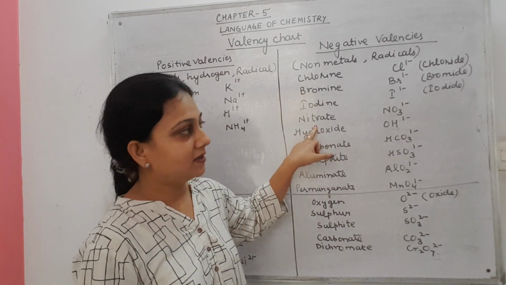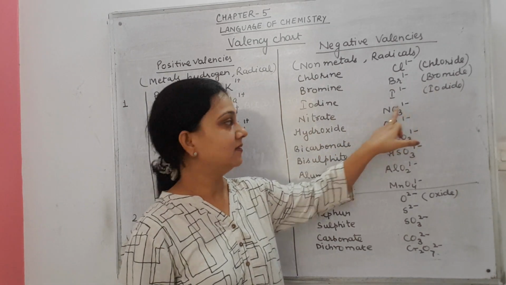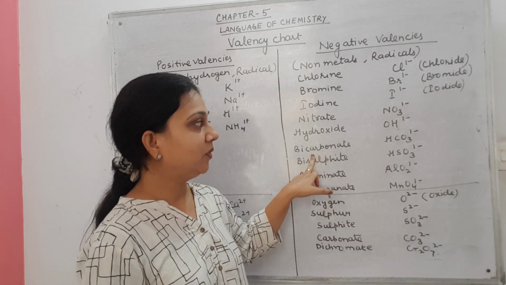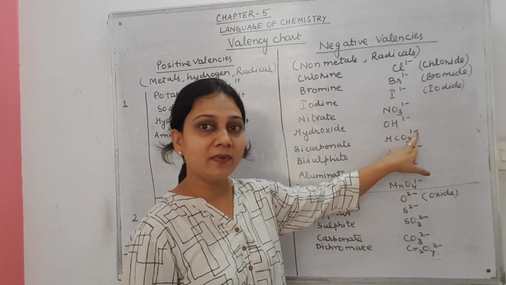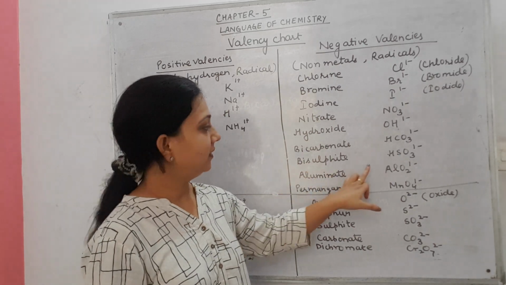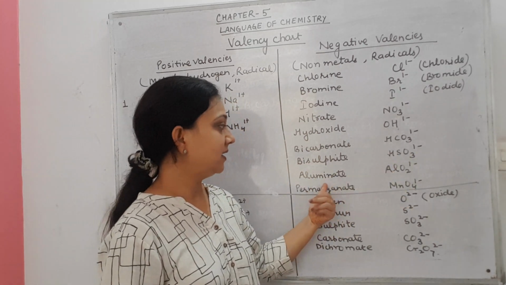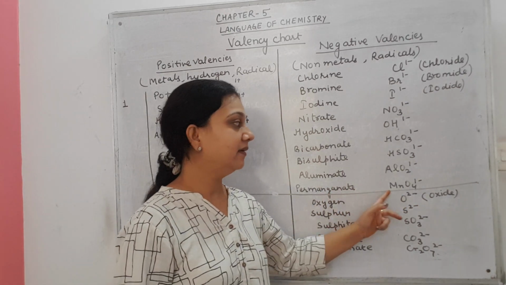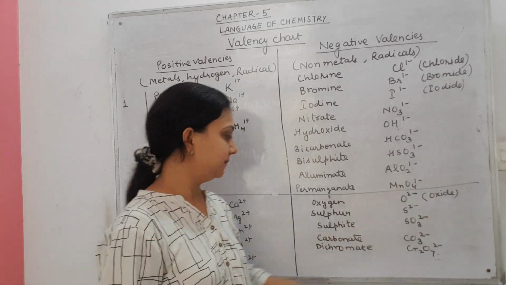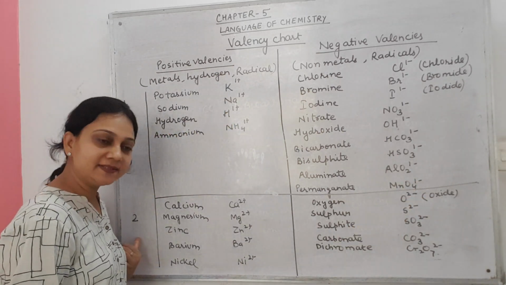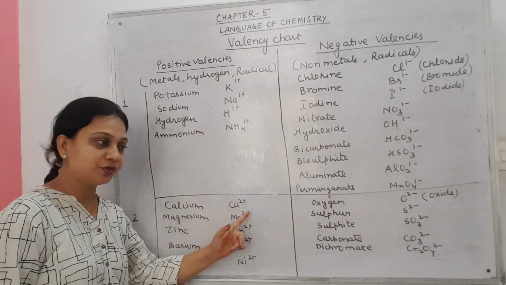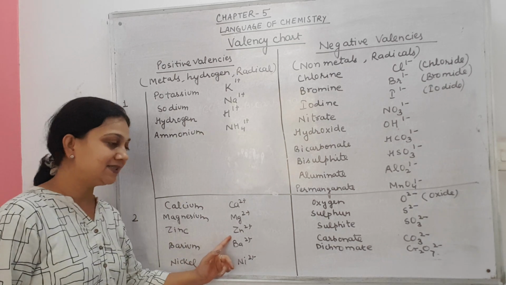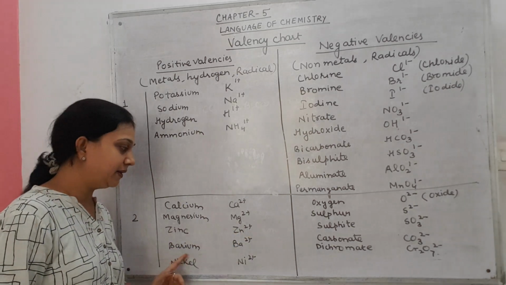Nitrate, now this is a radical, NO3 1 minus. Hydroxide, OH 1 minus. Bicarbonate, HCO3 1 minus. Bisulfite, HSO3 1 minus. Aluminate, AlO2 1 minus. Permanganate, MnO4 1 minus.